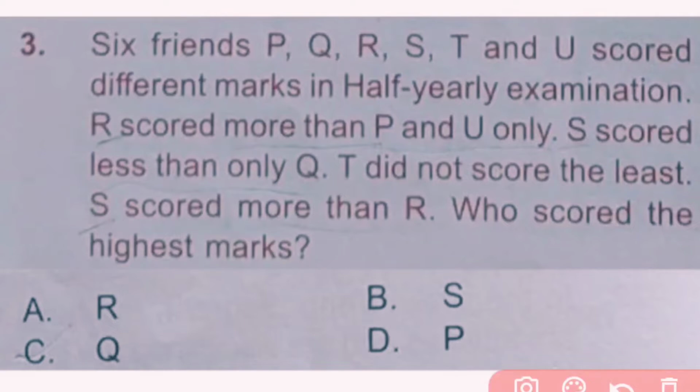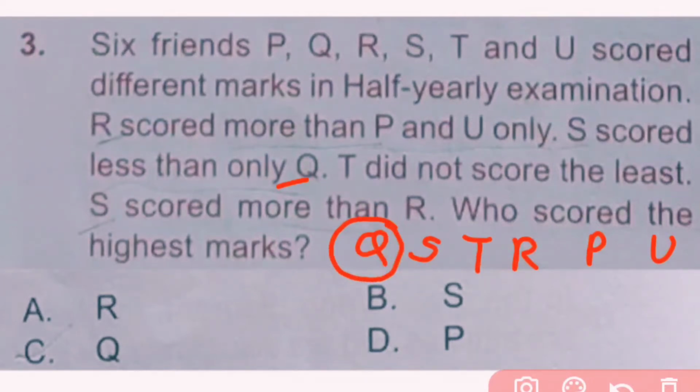So here it is given S scored less than only Q. Only Q means S is second and Q is first. And S scored more than R. And R scored more than P and U only. And T did not score the least. So T will come here. And who scored the highest marks? So amongst all, Q scored the highest marks. So here C is the correct answer.